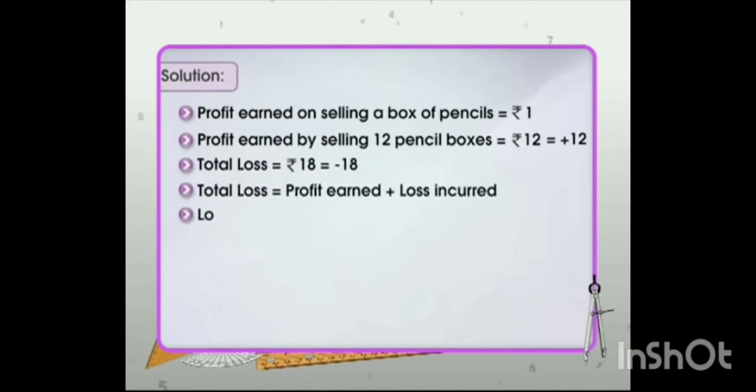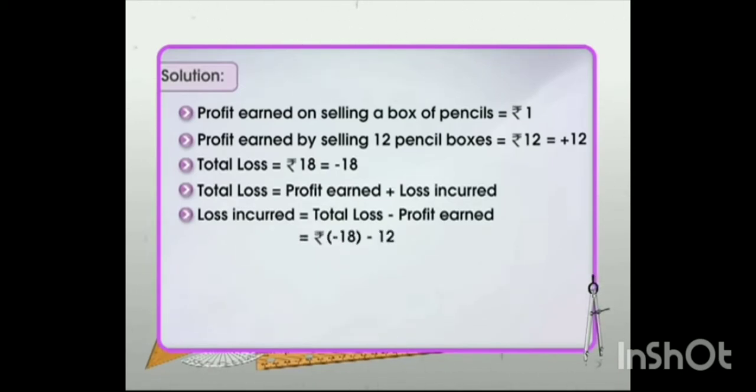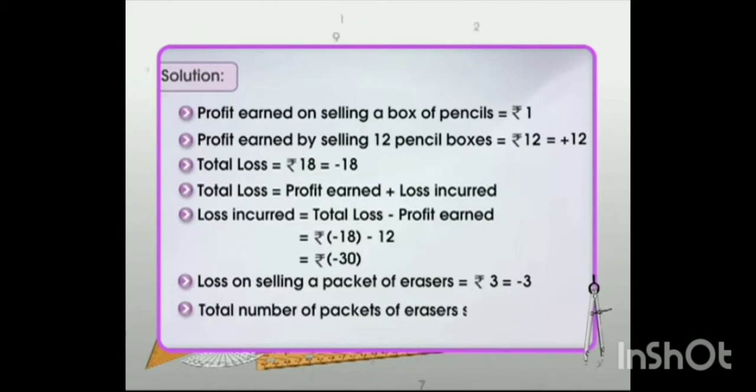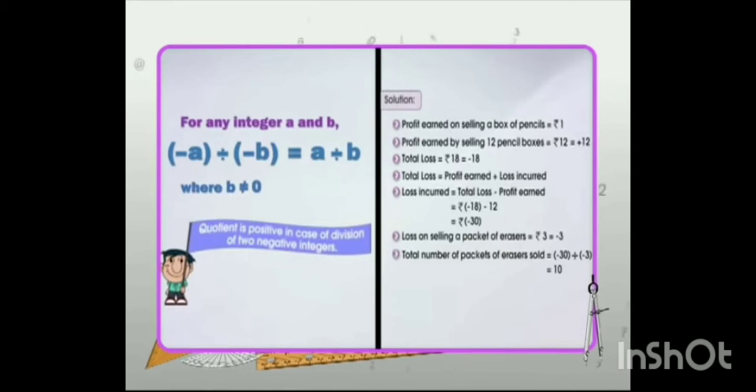Loss incurred due to selling the packets of erasers is equal to total loss minus profit earned due to pencil boxes, that is equal to minus 18 rupees minus 12, that is equal to minus 30 rupees. We know that loss incurred by selling one packet of eraser is minus 3. So, number of packets of erasers sold is minus 30 divided by minus 3 is equal to 10. Thus, we see that when we divide one negative integer by another negative integer, the answer is a positive integer.